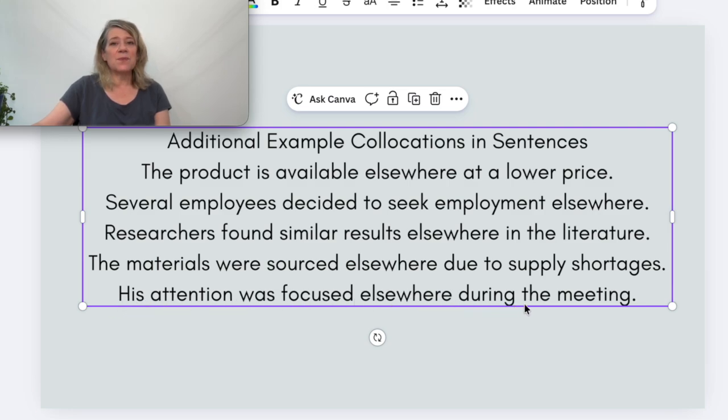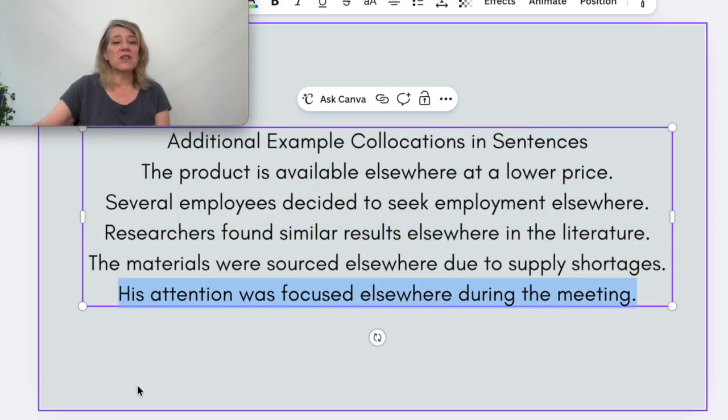This one is probably the most common usage of elsewhere. His attention was focused elsewhere. This one means he should have been paying attention to this right here, but I don't know, he's off somewhere else. His attention was focused elsewhere. And as I explained that, I used the term somewhere else. Somewhere else is a synonym of elsewhere and probably more common than elsewhere.